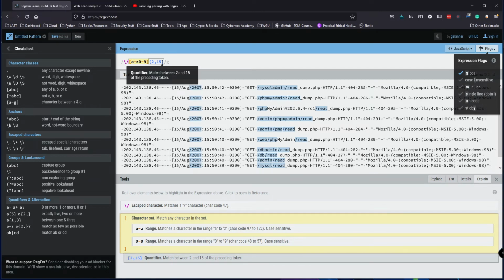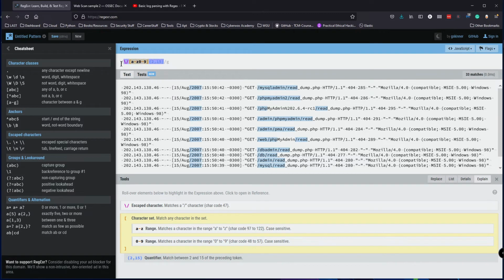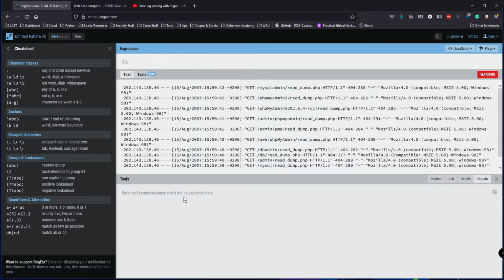Actually, what I'll do is let me copy this and just specifically try to get that one. So let's copy that and put that away. We'll get back to that one in a second. But I just want to catch this particular string. See if I can figure out how to do it. It looks complicated, but let's see if we can use regex to filter for something like that.